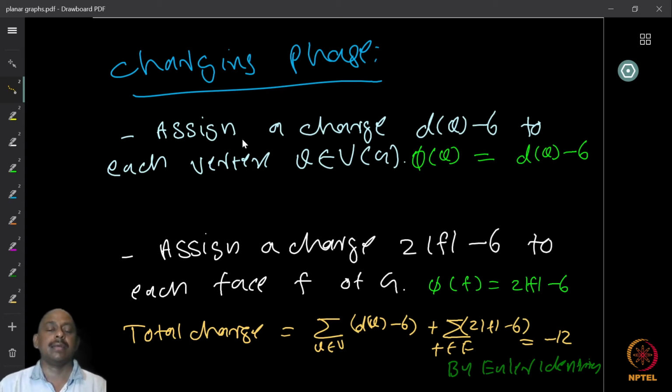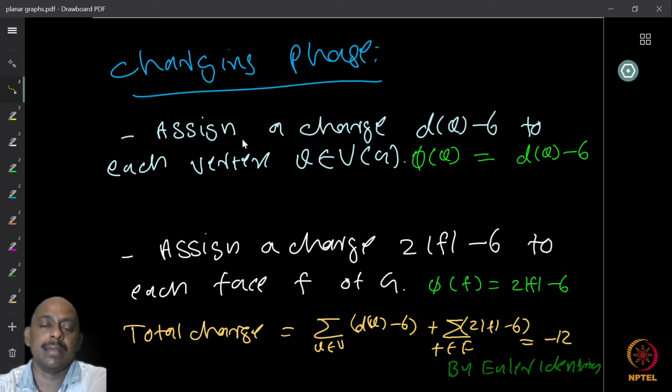So the total charge is the summation over all the vertices of degree minus 6, plus the summation over all the faces of 2f minus 6, which is actually equal to minus 12 by the Euler identity. The reason I say equal is that, because we assume that there are no cut vertices, one can show that this is actually an equality. Every edge is incident to exactly 2 faces, and that will tell you that the degree sum appears as an equality.